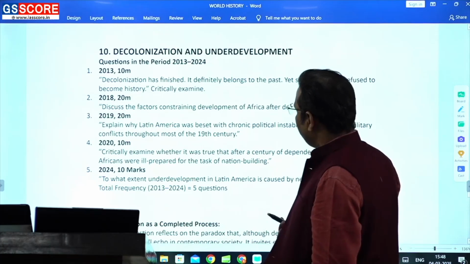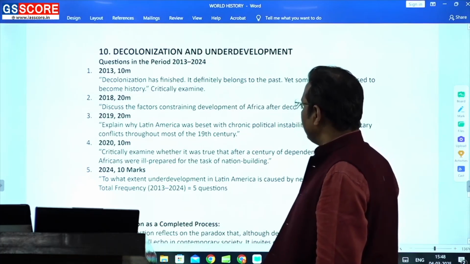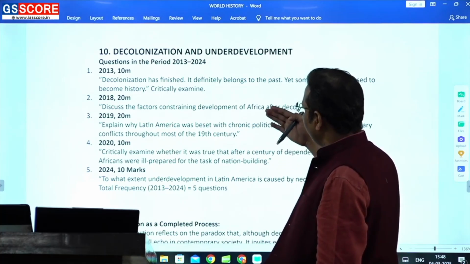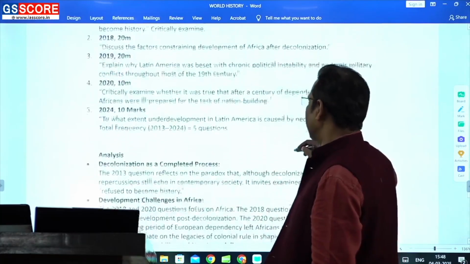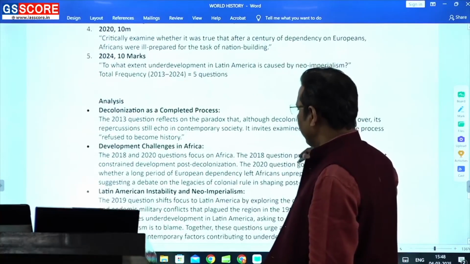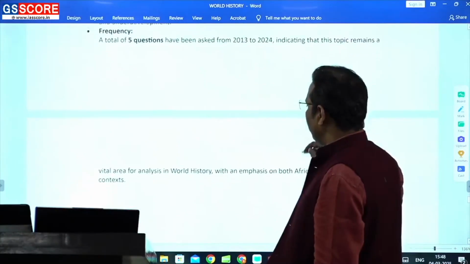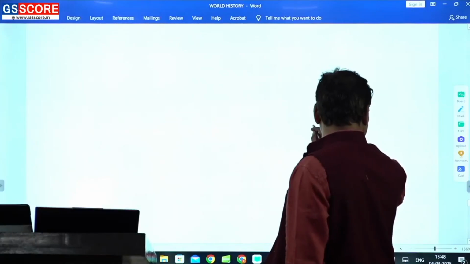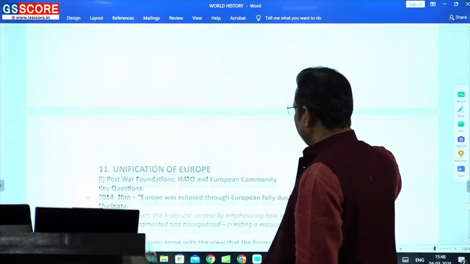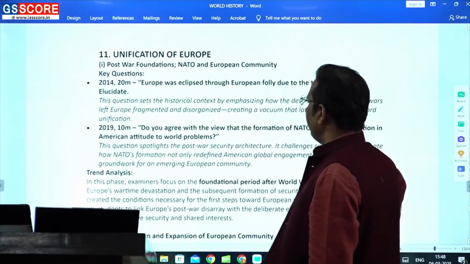Okay, next is the decolonization and underdevelopment. Again, these are the topics which are very relevant in the current time, and that's how from these areas you can find the increasing number of questions. Okay, fine. So ये part है जिस पे आपको you have to focus more. Okay, that's all about the topics like these. Sorry, one more topic is the unification of Europe.